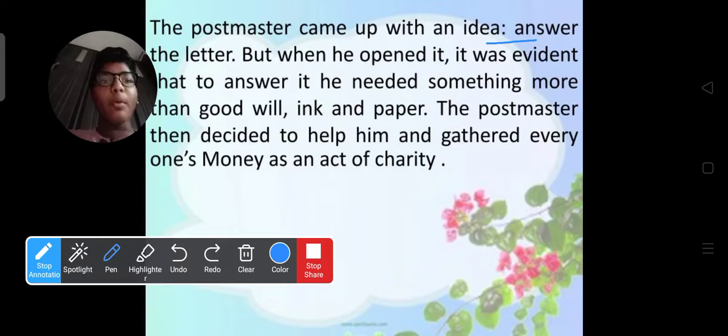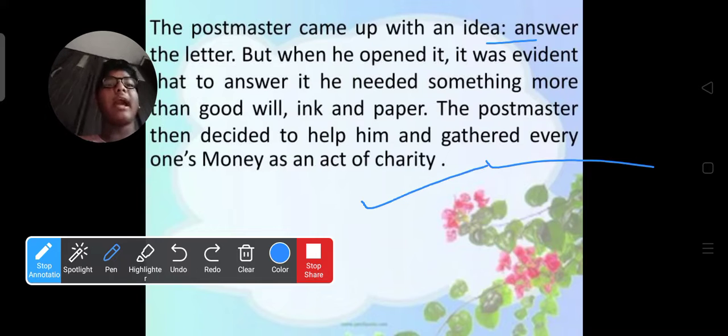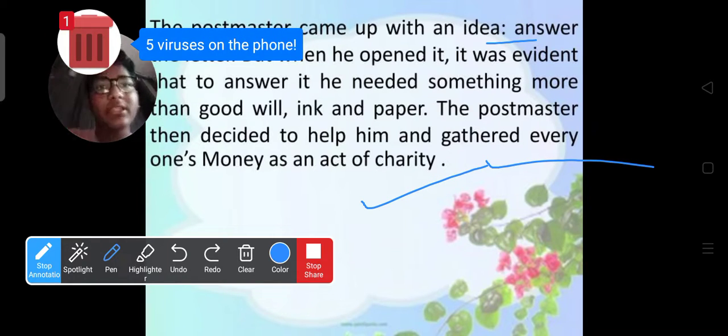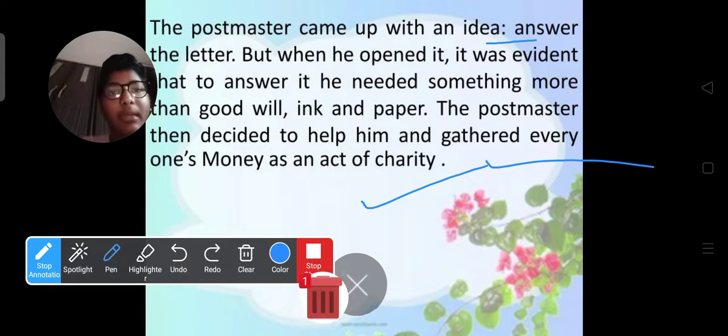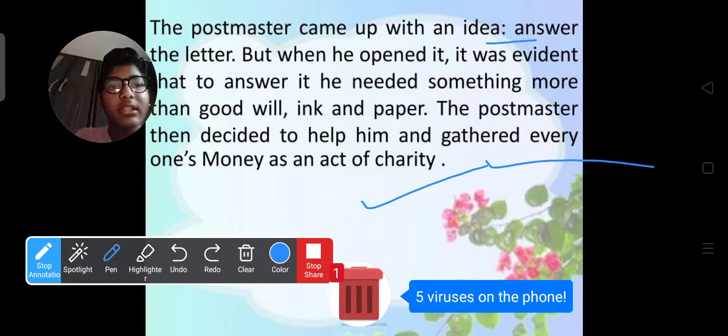But when he opened it, it was evident that to answer it needed something more than goodwill, ink and paper. The postmaster then decided to help by gathering everyone's money as an act of charity. The postmaster decided, guys, to answer that letter.